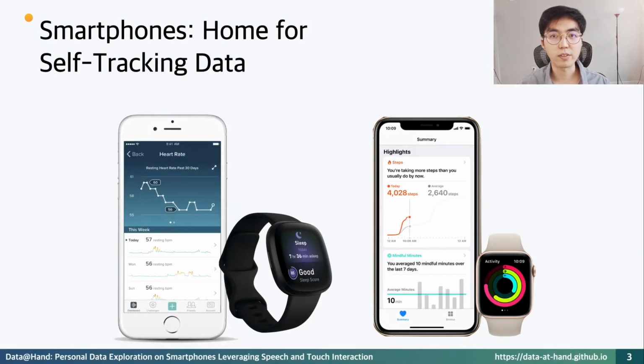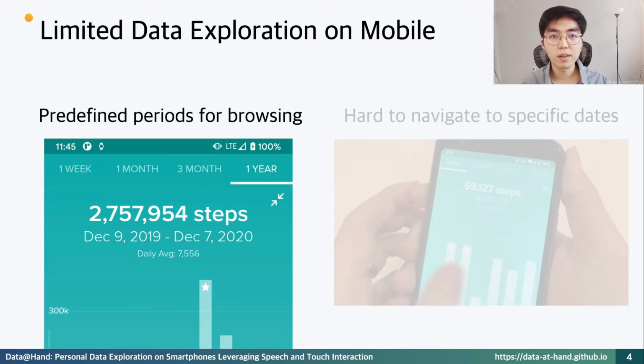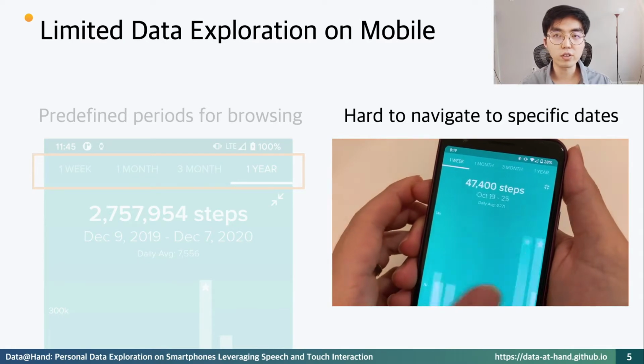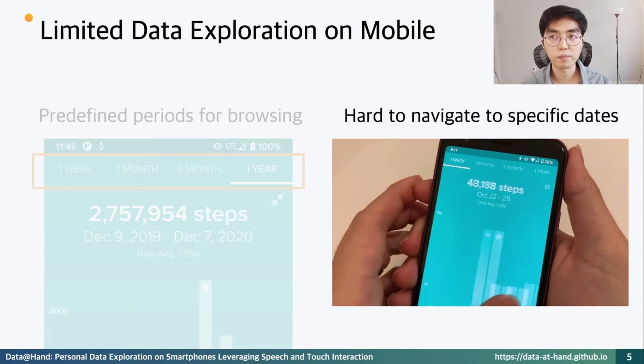Smartphone is a common place to view and access self-tracking data, as fitness trackers are usually accompanied with smartphone apps, which provide data visualization to explore the collected data. Due to the small smartphone screens, it is challenging to explore personal data on a smartphone by comparing different time periods or navigating through the timeline. For example, typical fitness apps allow us to choose the scope size from a given set. In addition, navigating to specific dates is surprisingly limited, often making us infinitely scroll.